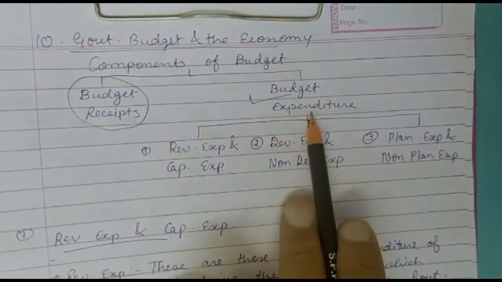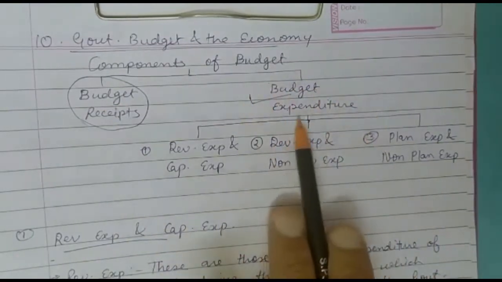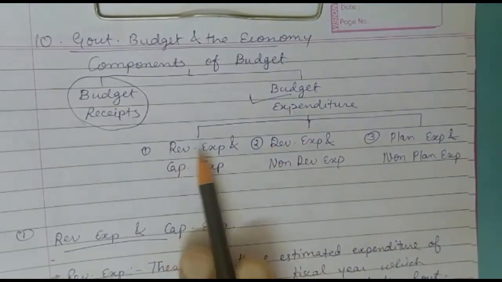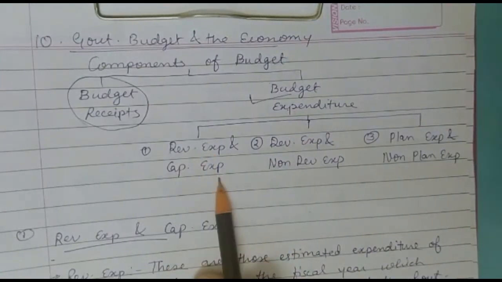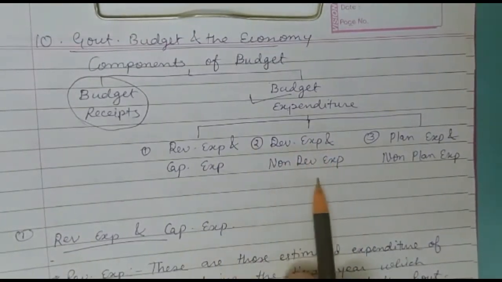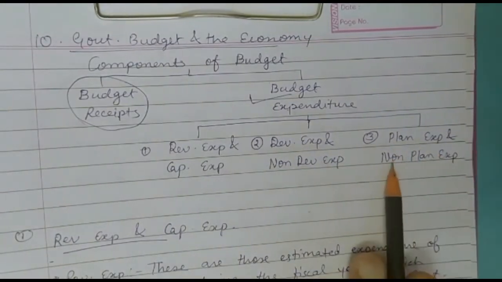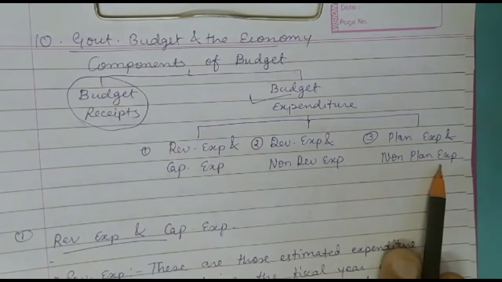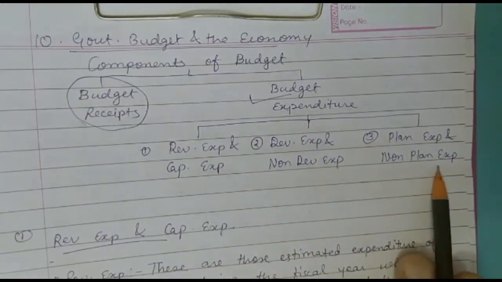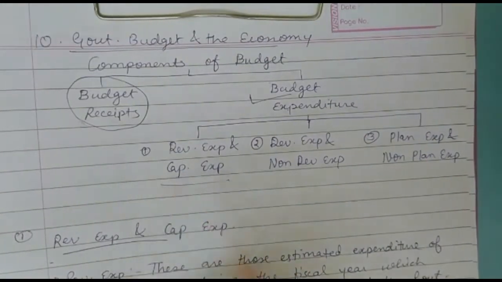So today we are going to start with the budget expenditure. The budget expenditure is classified into three categories: number one, revenue expenditure and capital expenditure. Number two, development expenditure and non-development expenditure. Number three, plan expenditure and non-plan expenditure. We are going to see in detail about all these types of expenditures. Let's start with the first one, revenue expenditure and capital expenditure.